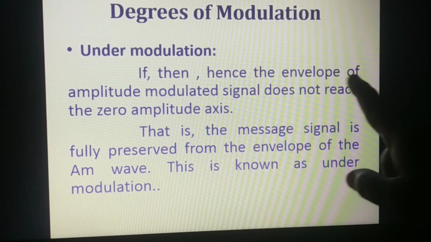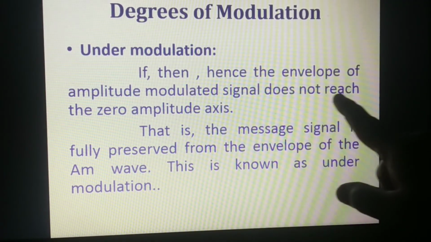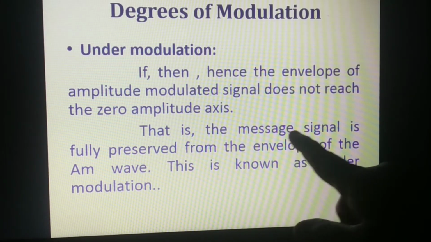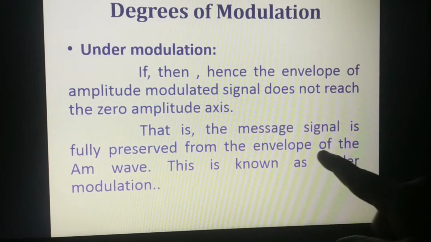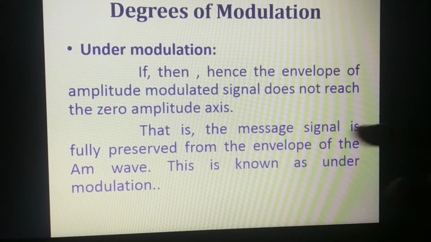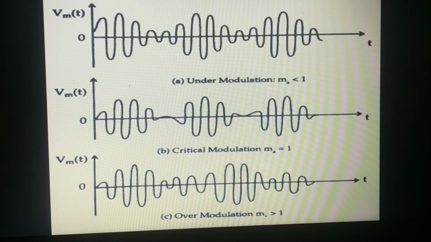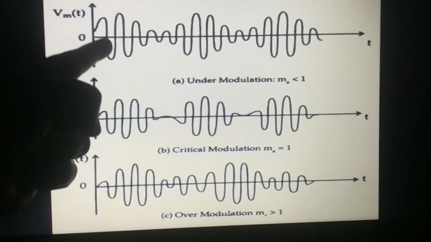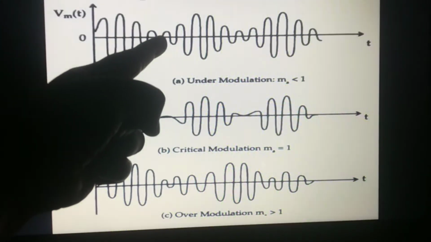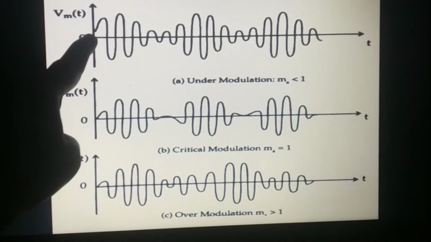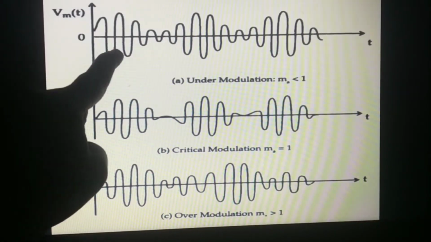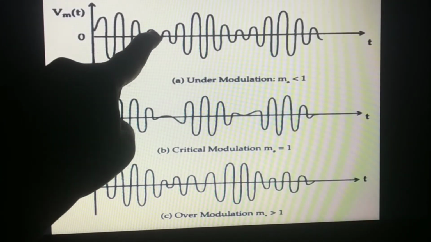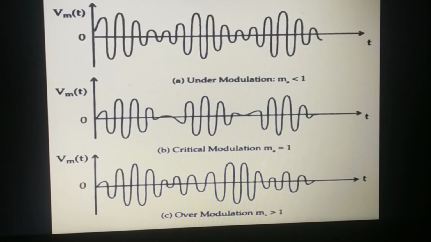The envelope of the amplitude modulated signal does not reach the zero amplitude axis. That is, the message signal is fully preserved in the envelope of the AM wave. This is known as under modulation. See the waveform of under modulation. The envelope of the amplitude modulated signal does not reach the zero amplitude axis. This is the zero axis. The envelope of the AM wave does not reach the zero amplitude axis. So this is under modulation.